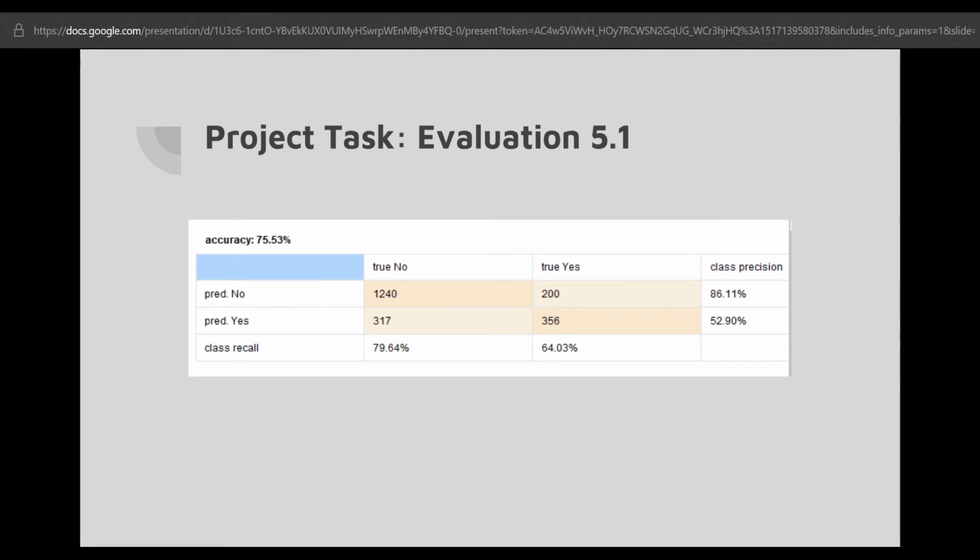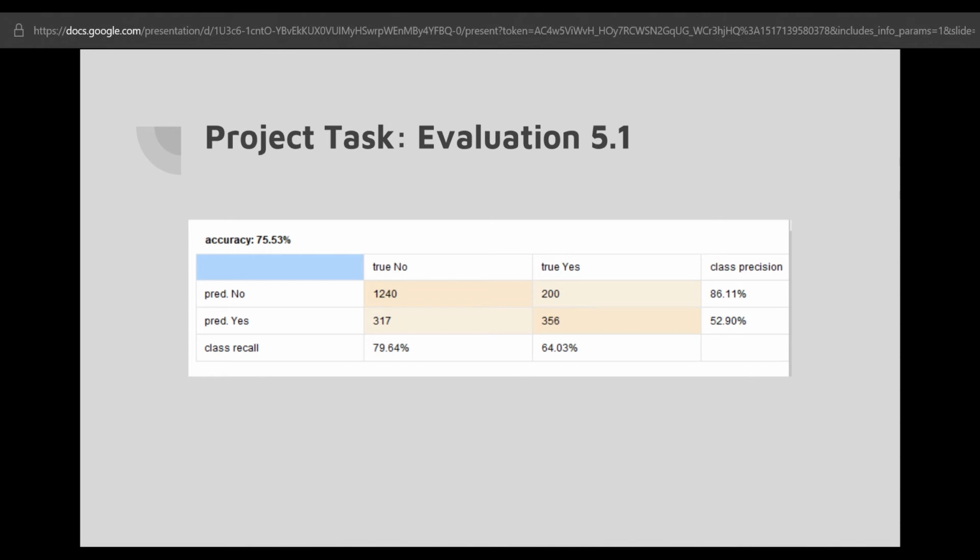Hello, my name is Caleb, and I'll be running through with you the evaluations for our model. First of all, the model is 75.53% accurate. That is, for all 2,113 examples of the testing data used from splitting the data, the model only predicted churn correctly for 1,596 examples. Okay, looking at the second row of the matrix, the model predicted the value of churn rate no 1,440 times. The model was correct to predict no for 1,240 times.